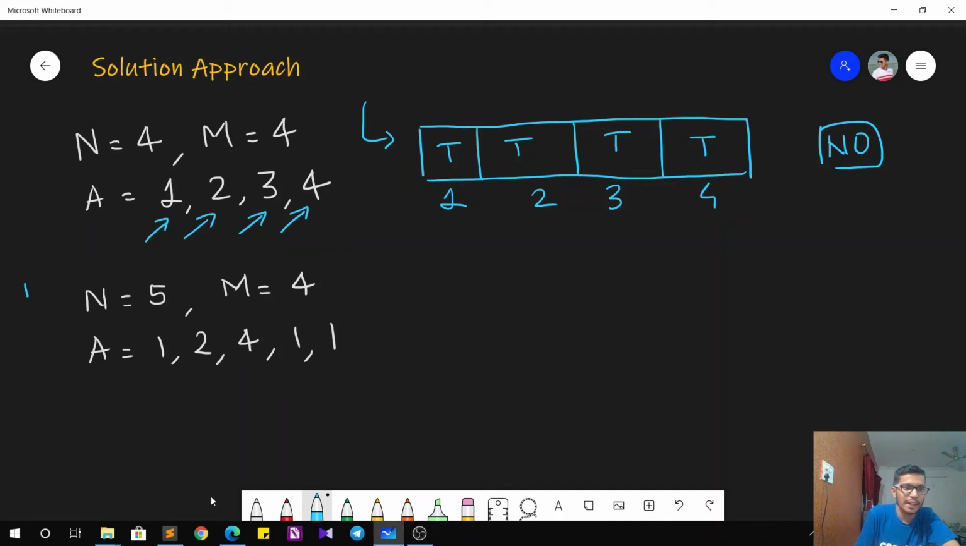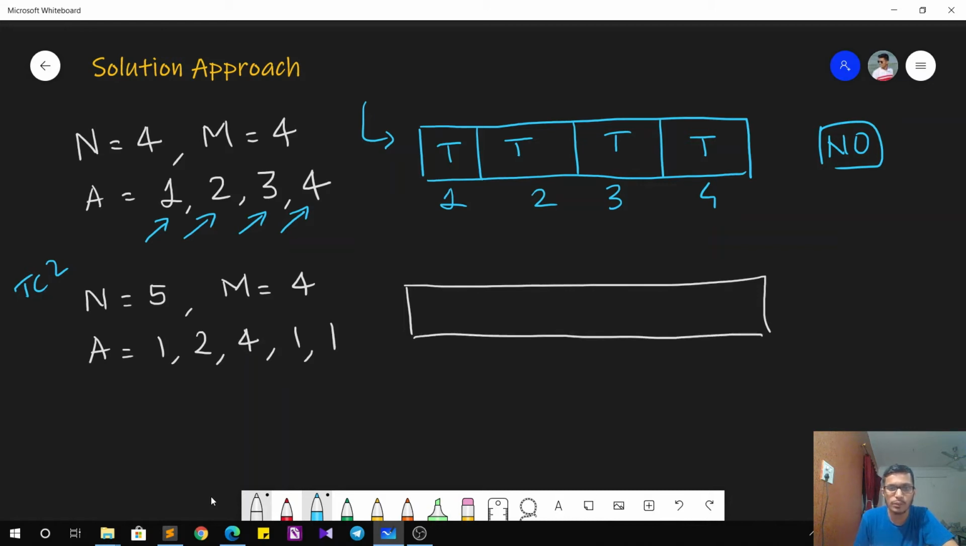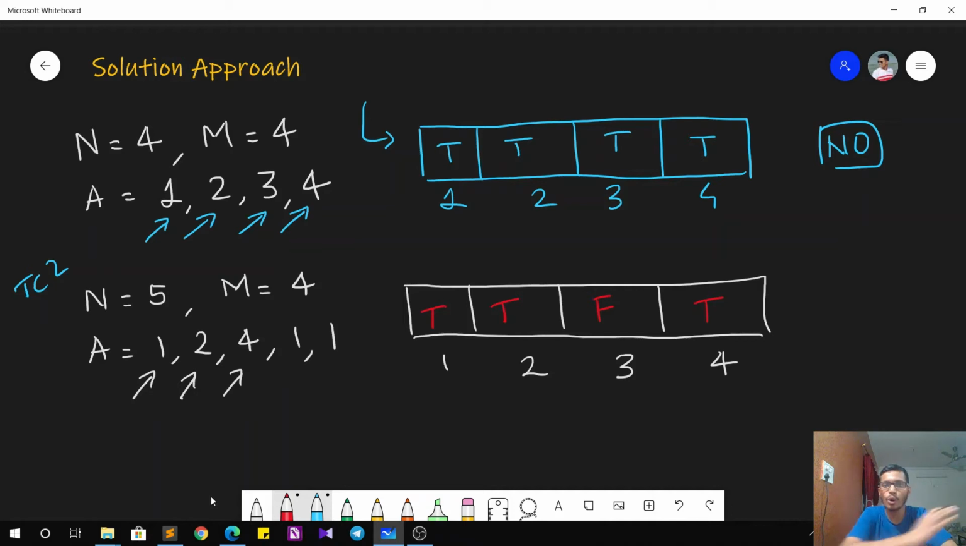Similarly, for the second test case, I'll again have a Boolean array with me, the size of which would be m because there are m topics. Again, there are four topics corresponding to topic number 1, 2, 3 and 4. Out of these, which ones are being researched currently? Topic number 1, 2 and 4. So here there would be true, true and true, and this would remain false because by default I have marked all of them as false.